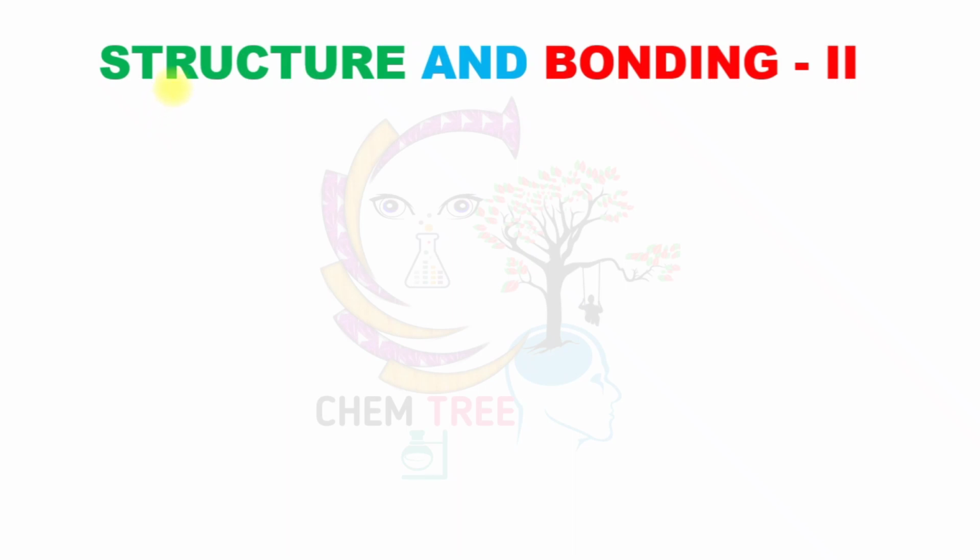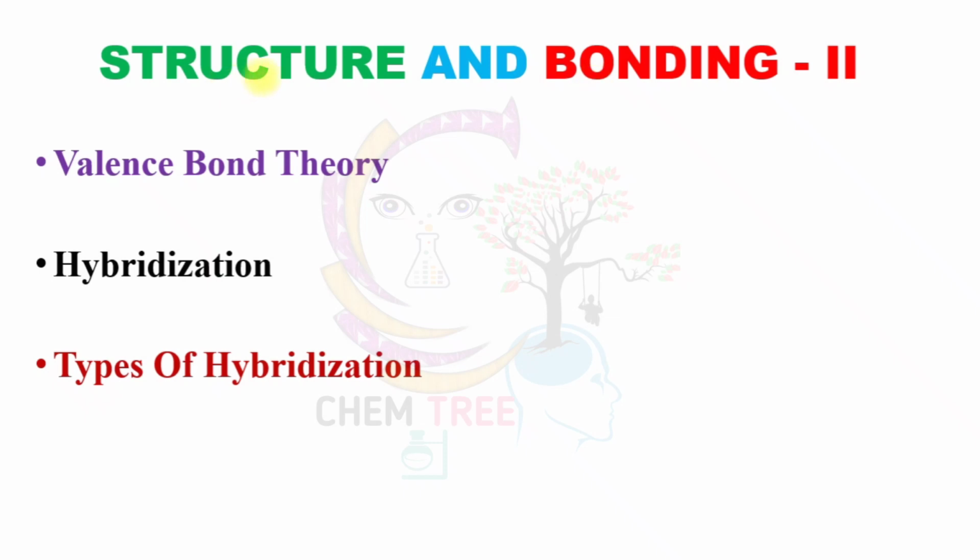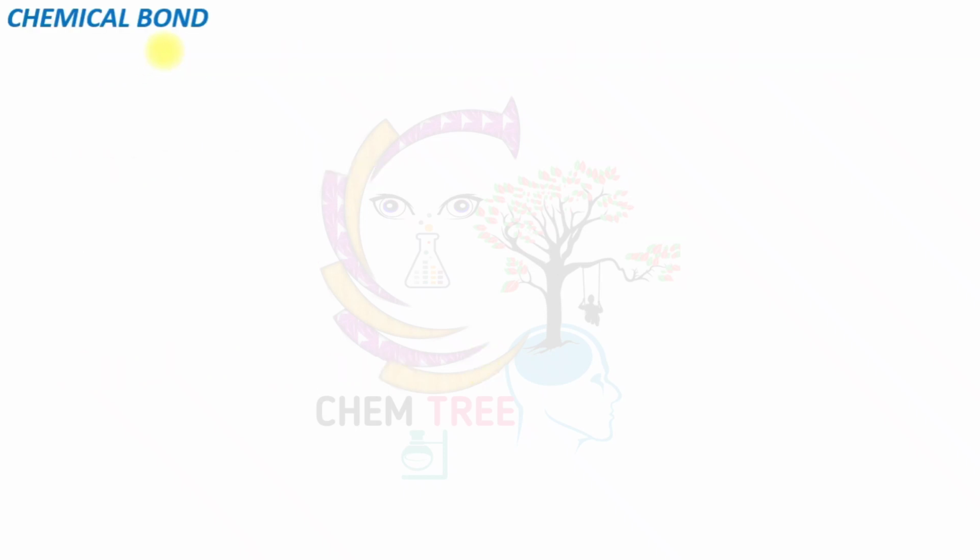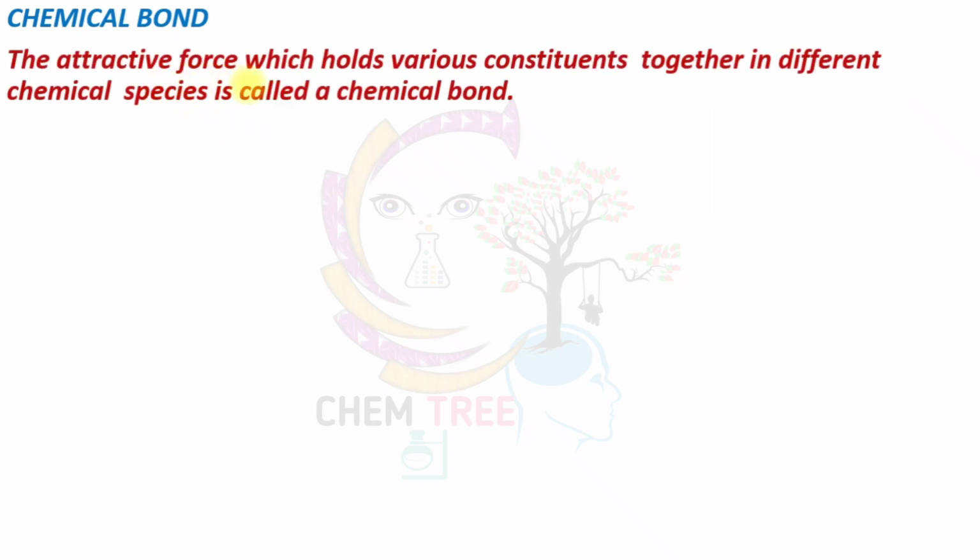Hello everyone. Under the structure and bonding topic, I'm going to discuss valence bond theory, hybridization and types of hybridization. We know that a chemical bond is an attractive force which holds various constituents like atoms, ions or molecules together in different chemical species. And what is the cause for the formation of a chemical bond?